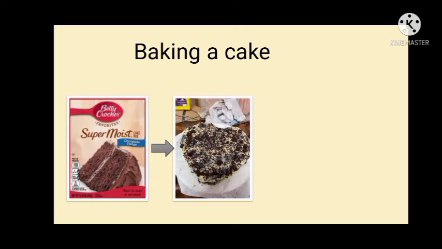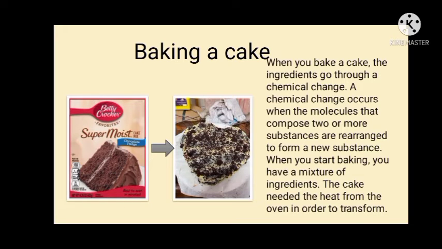Why? Because when you bake a cake, the ingredients go through a chemical change. The chemical change occurs when the molecules that compose two or more substances are rearranged to form new substances. So when you start baking, you have a mixture of ingredients. The cake needed the heat from the oven in order to transform. That is why baking a cake is a chemical change.